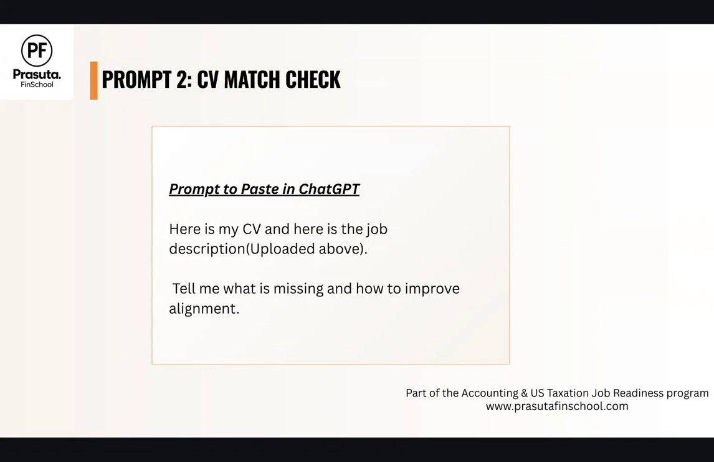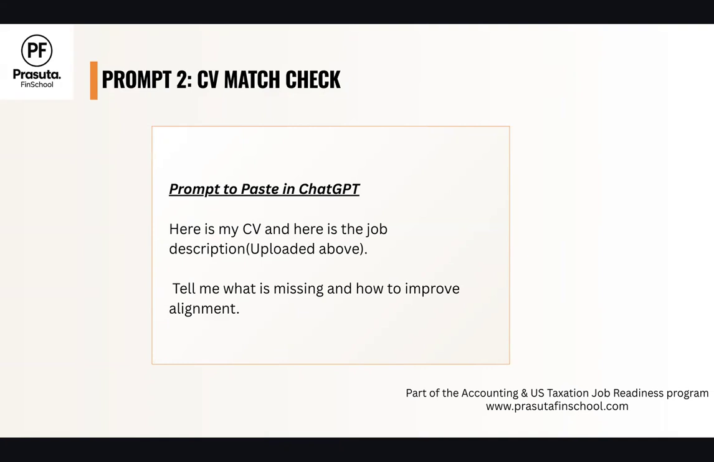Then prompt 2, CV match check. Once you analyze the job description, you have to check if your CV matches or not. You have updated those keywords that you asked from ChatGPT. Now you have updated your CV. Then you have to check: upload your CV and give this prompt. Here is my CV and here is the job description uploaded above. Tell me what is missing and how to improve the alignment.